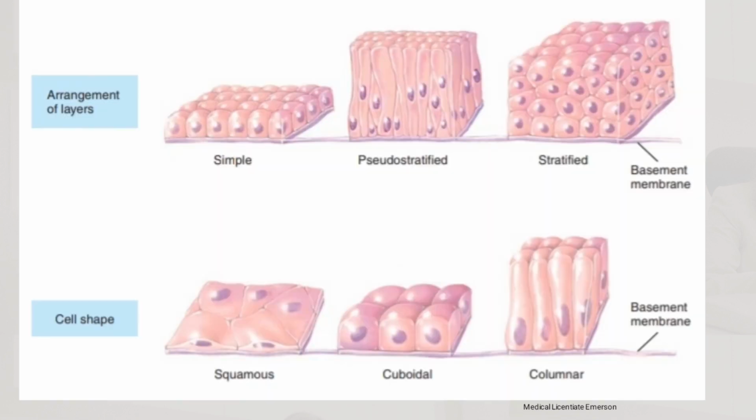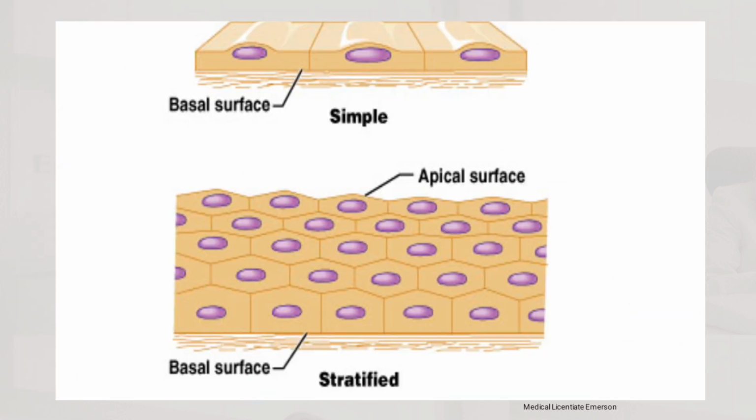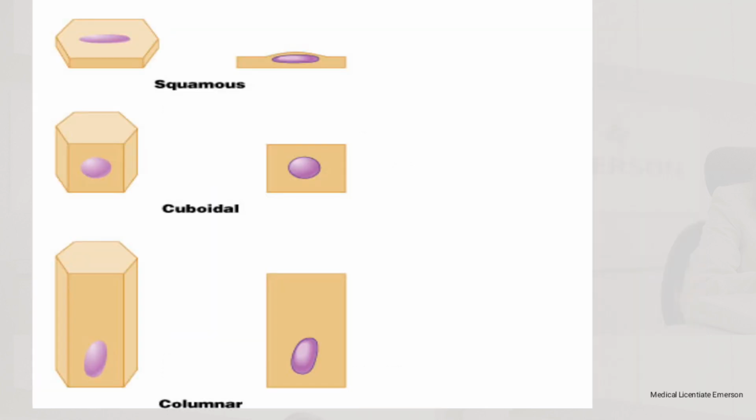So that's the classification in terms of arrangement of layers, where we have the simple, pseudostratified, and stratified. Then, according to the cell shape, we have the squamous, the cuboidal, and the columnar. That's another illustration of the epithelium, this one for the squamous, cuboidal, and columnar.